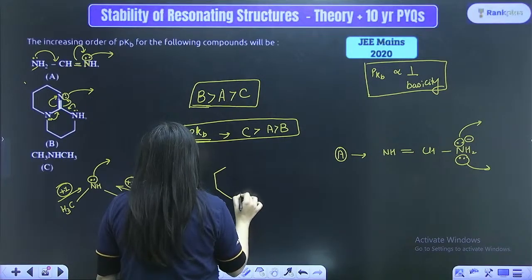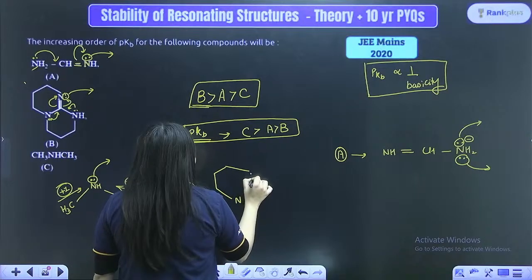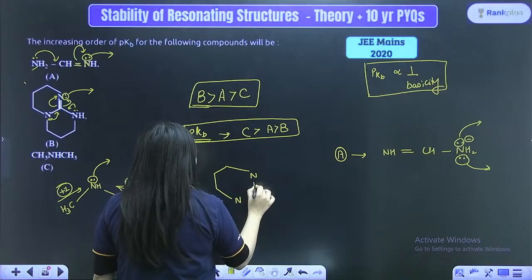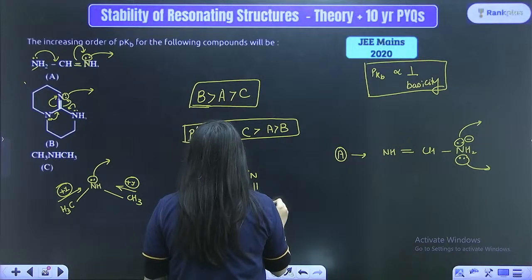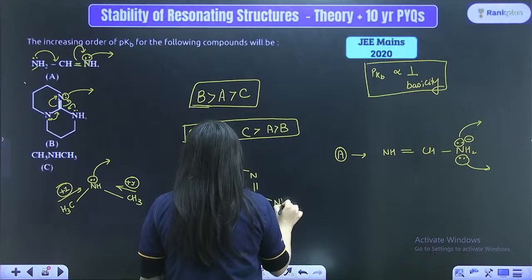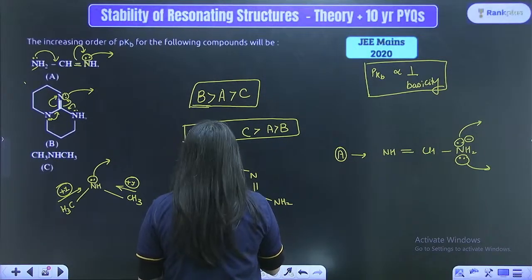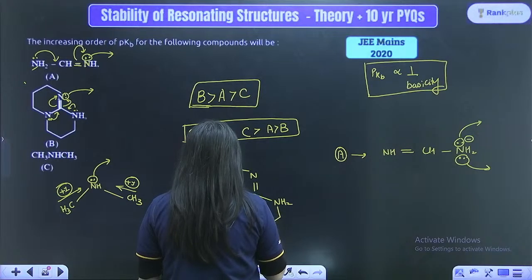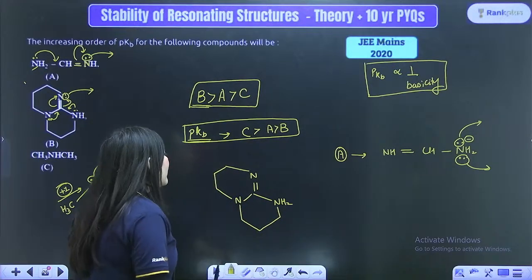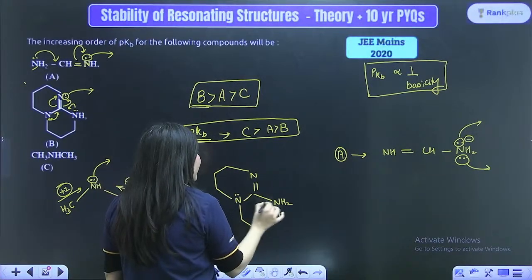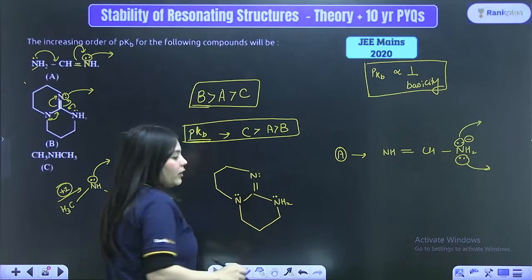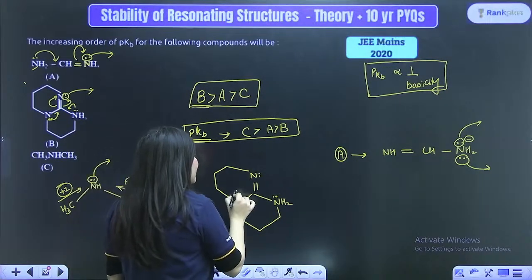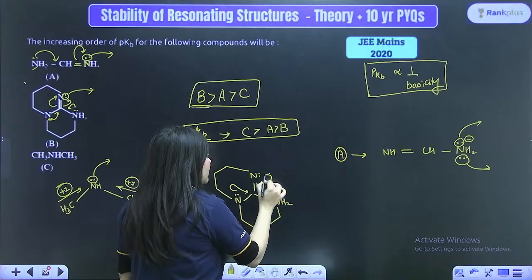This is nitrogen over here. This is nitrogen over here. Here is a double bond, something like this, followed by NH2. Here is something like this compound, right? Now here, bacha, what is happening? It has a lone pair over here, and this one also has a lone pair over here. Now, bacha, if this lone pair participates in resonance, what is happening?